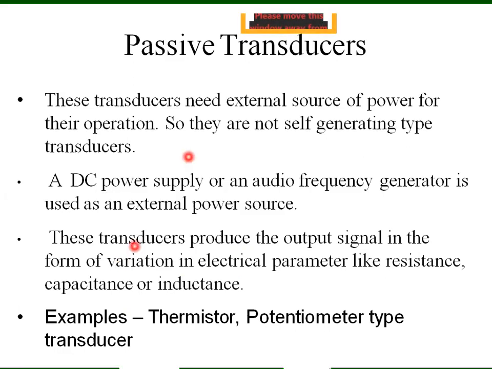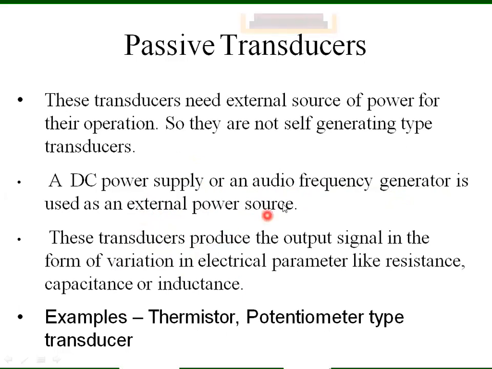Next is the passive transducer. These transducers need an external source of power supply for their operation, so they are not self-generating type. These transducers need some DC power supply to do the conversion, to do the transduction. Like a DC power supply or an audio frequency generator is required to supply as an external power source.